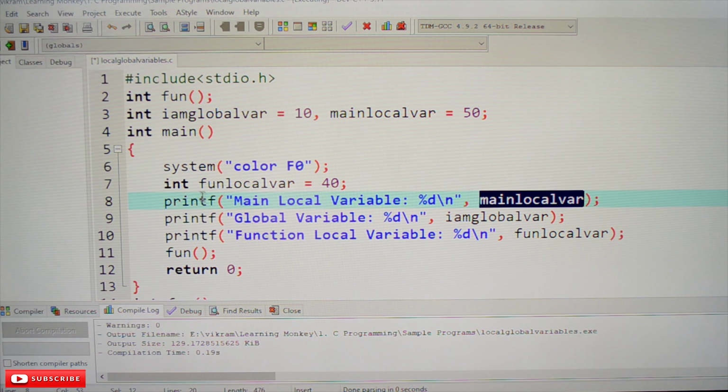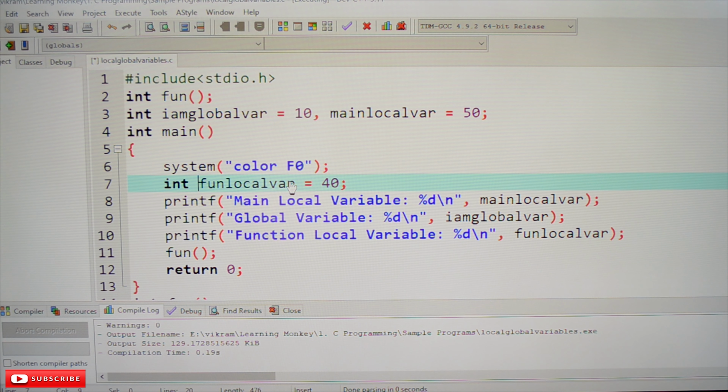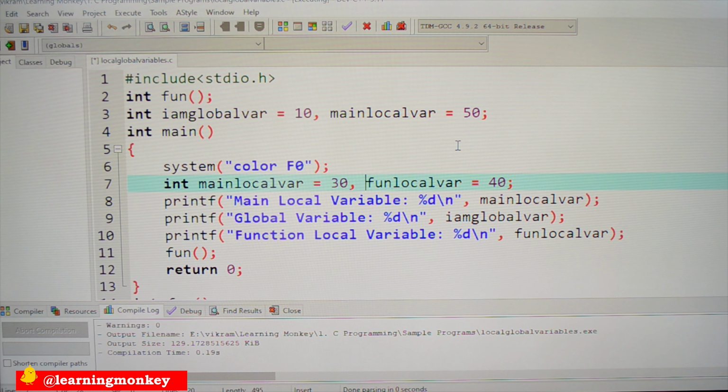Or what we will do is we'll use the same variable name for both: one is global and the other one is local. So the main local variable is local to this function and the other one is global. Now which one will get printed? So what is your guess? Please guess, is it going to be 30 or is it going to be 50? Let's check this.